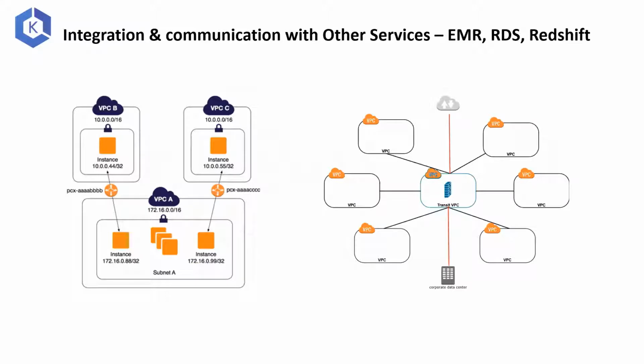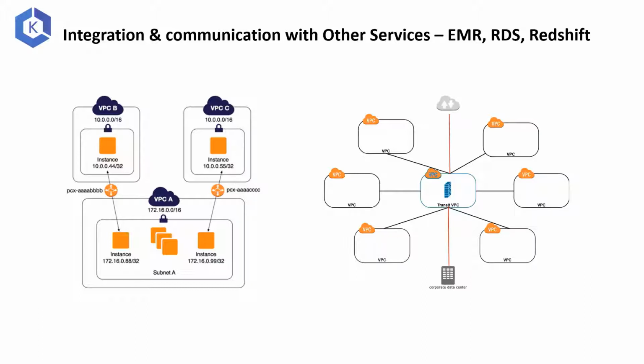Then integration and communication. This is again something that comes with experience, but if you are starting off, you need to read through the documentation to see your application's integration. If it is calling downstream services, for example, we had an EMR service which needed to talk back to our cluster, and that EMR cluster, should it be in the same VPC or should it be in a different VPC? If it is in a different VPC, how are you going to communicate with it? If it is in the same VPC, how are you going to communicate with it?